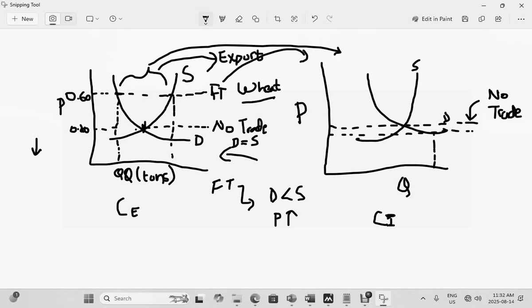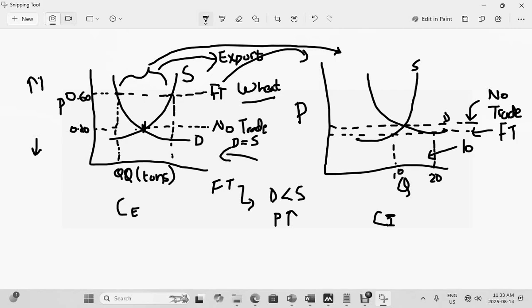So let's say this is your demand. Let's assume this is 20K or 20 tons, and this one over here, let's say this is 10 tons, which is your supply. And this is the point of free trade. So basically, what's happening over here is in this country, the reserves are going down as the prices are going up.